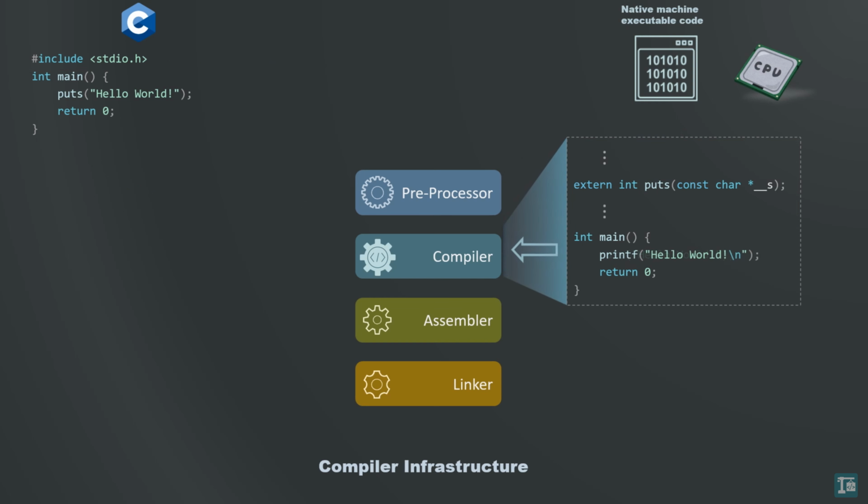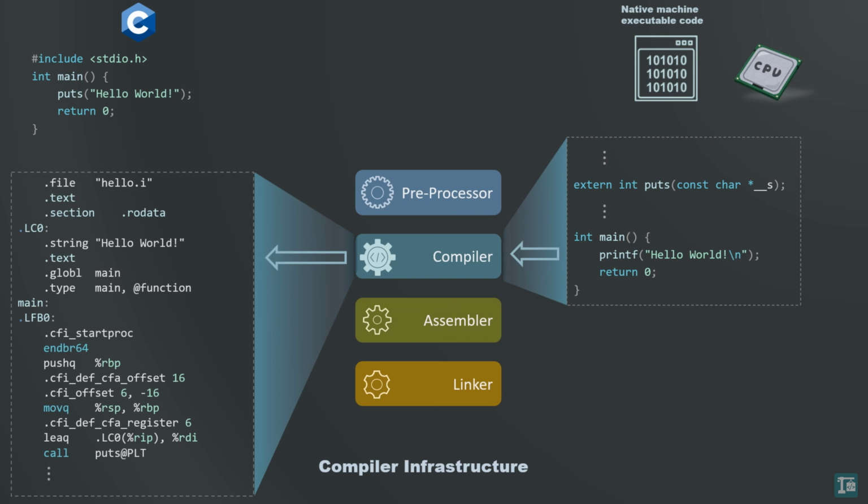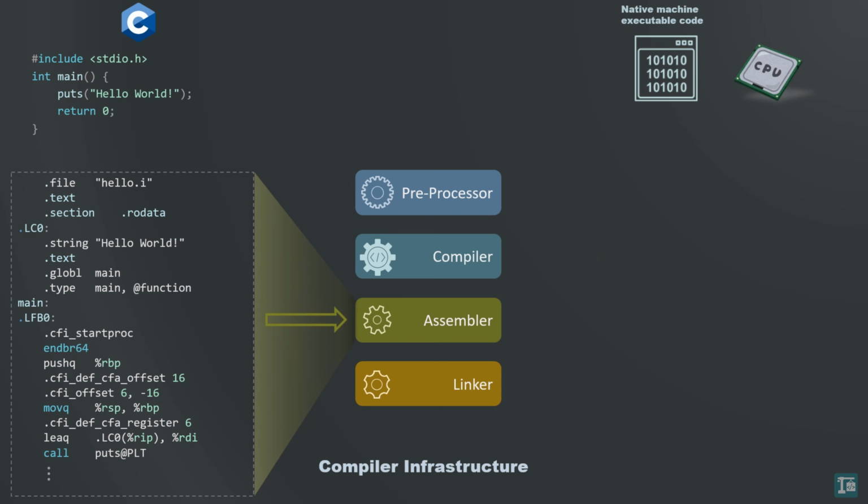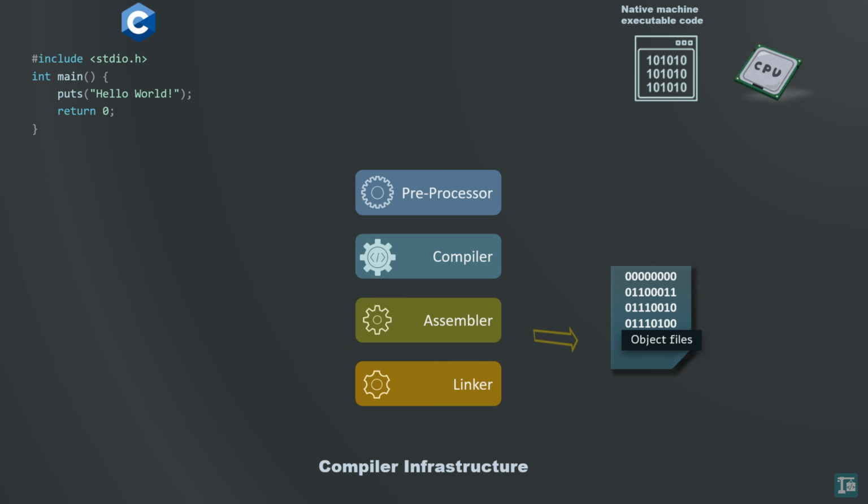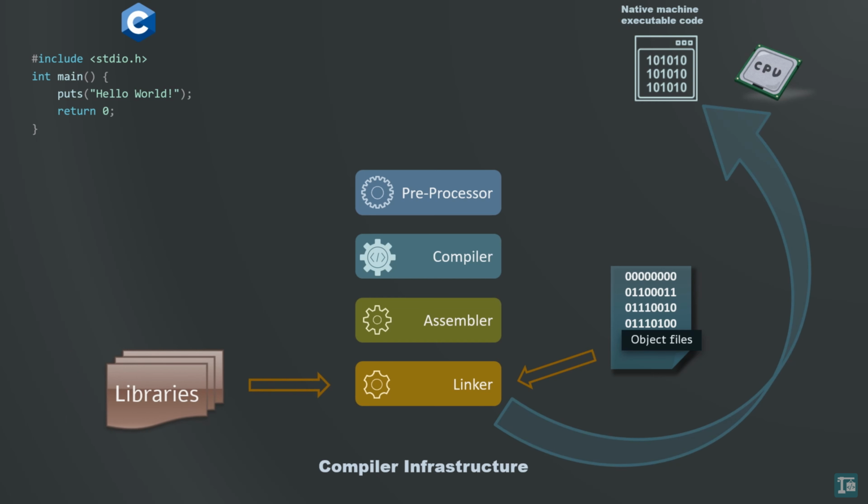Next, the compiler translates the preprocessed code into assembly code specific to the target platform, optimizing it if needed. Then, the assembler converts this assembly code into machine code, generating object files that the system's hardware can understand. Finally, the linker combines these object files and any necessary libraries into a single executable program.